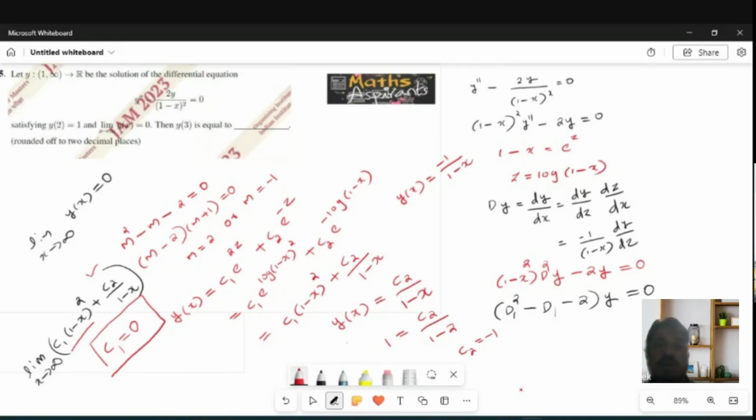So what you want? You want the value of y of 3. y of 3 is equal to minus 1 divided by 1 minus 3, minus 1 divided by minus 2, means you will get 1 by 2. So approximate value is 0.5. Up to 2 decimal places, so 0.50 you should write.